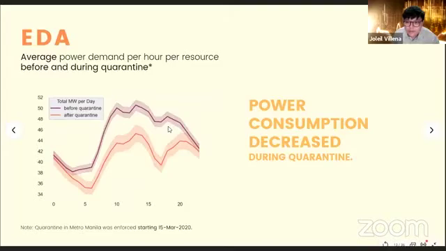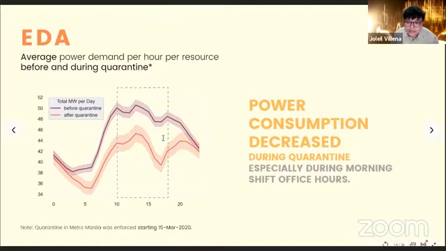Comparing power demand on a per hour basis, we verified that on average, power demand decreased during all hours of the day, especially during office hours. This is attributable to the closing of offices and public places.